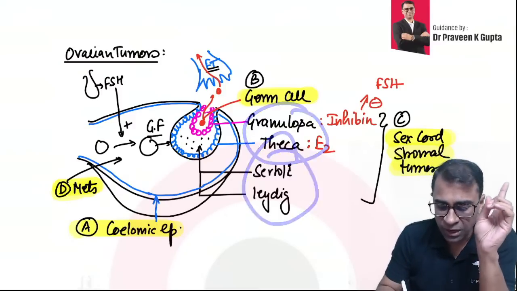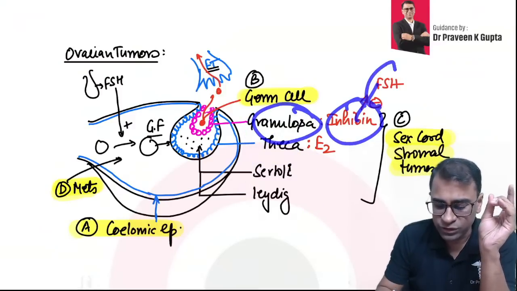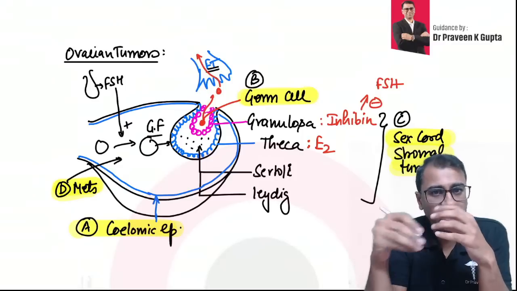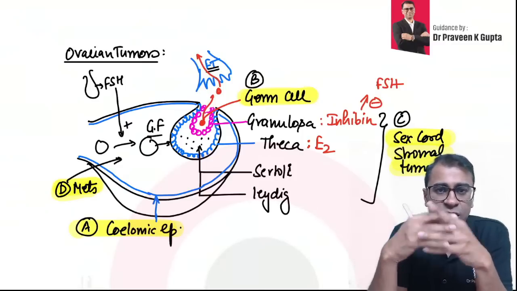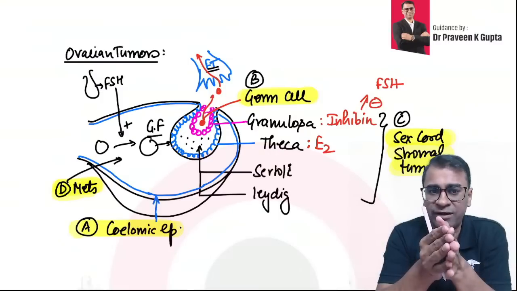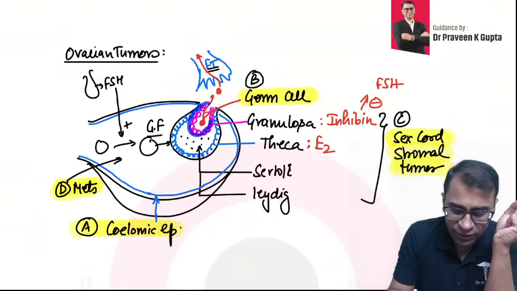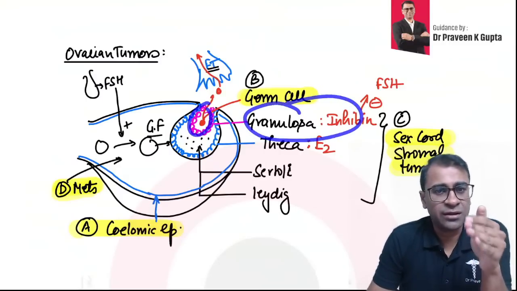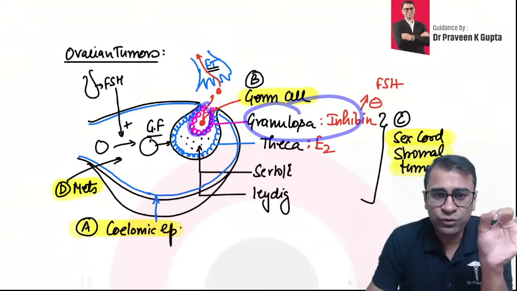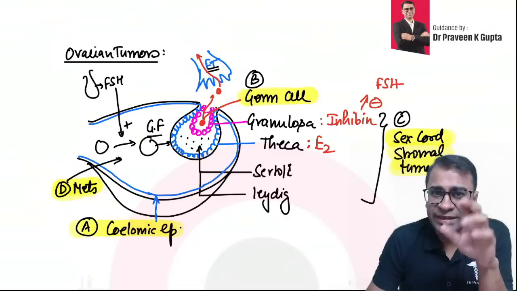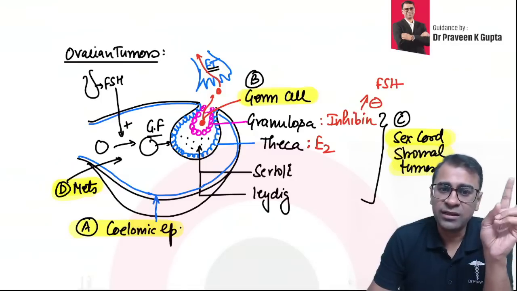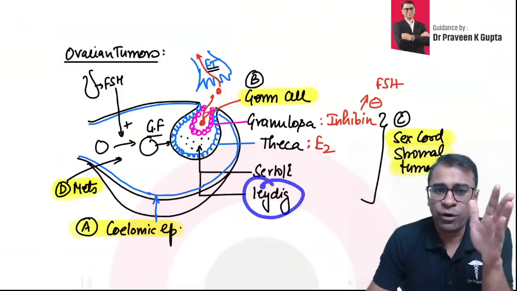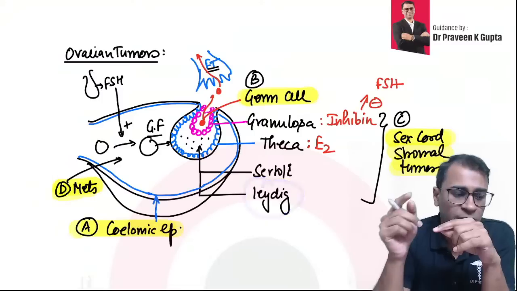Now, the tumor marker for granulosa tumor is inhibin, because inhibin normally inhibits FSH. Okay, inhibin normally inhibits FSH. Now, in this, the typical microscopy finding: if you see these types of follicles multiple times, we call them Call-Exner bodies, seen in granulosa cell tumors. If you see the Reinke crystalloids, they are seen in Leydig cell tumors. And if you see the Schiller-Duval bodies, we see this in the yolk sac tumor.